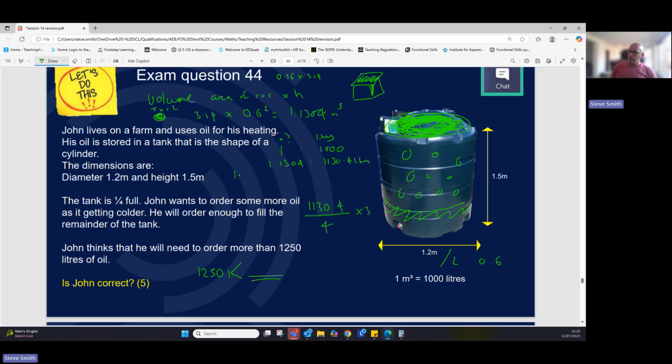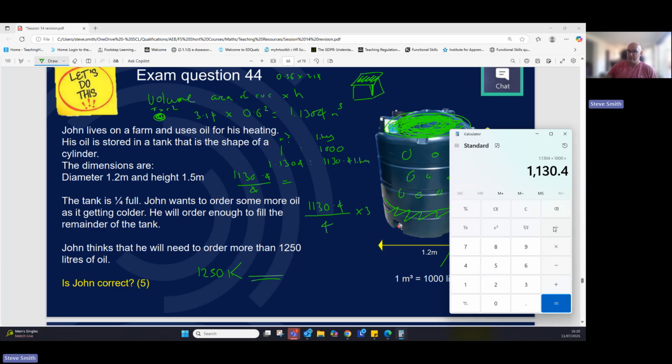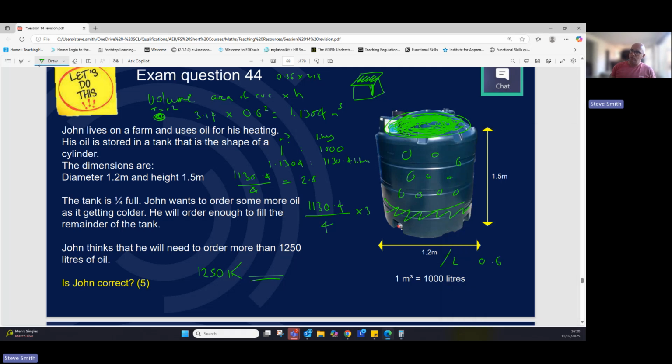We could take 1130.4. We can divide it by 4, get a number. Let's do that. This is the slowest way, but it's exactly the same. Divide by 4. We know that 1/4 is 282.6. It's 282.6 liters that he's already got. So we've divided by 4 and we know that he's already got a quarter. So then we would do our number 1130.4, take away what he's already got in there. And that gives us another answer.